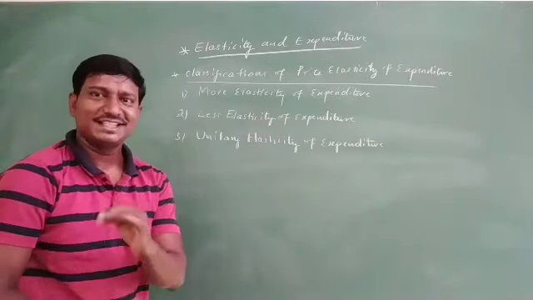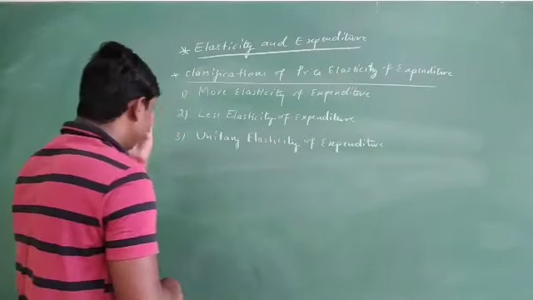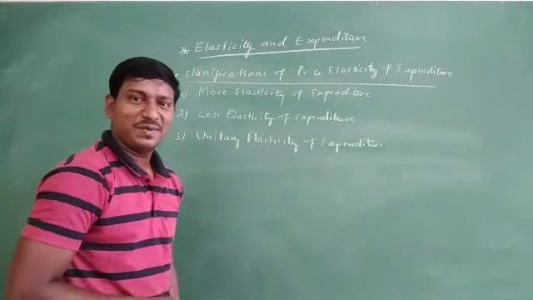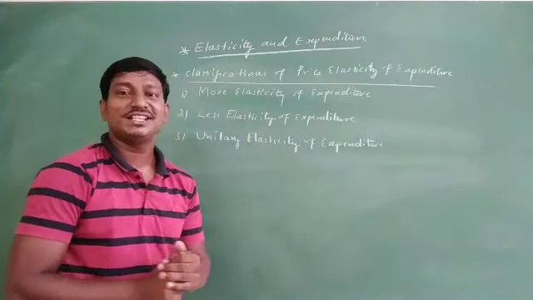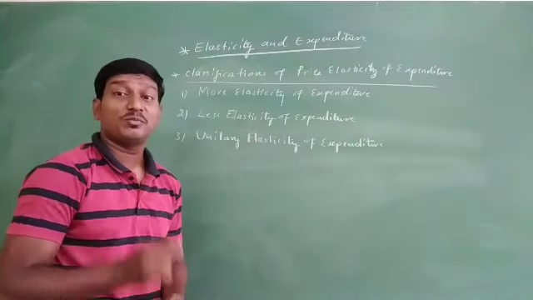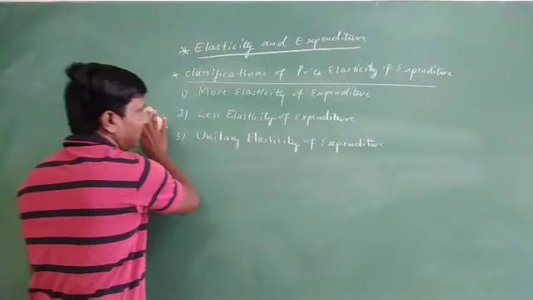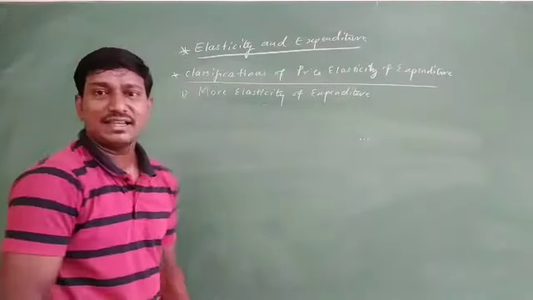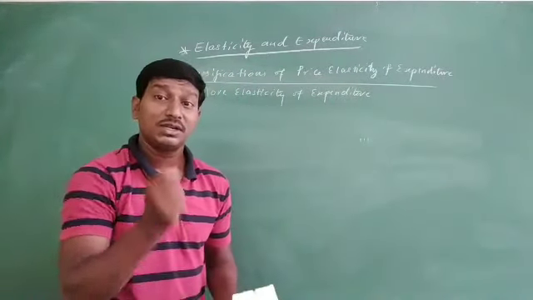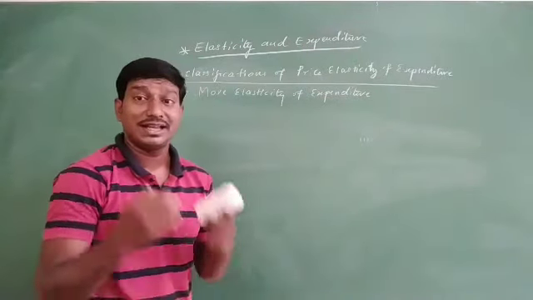Well, see, these are the three different classifications of price elasticity of expenditure. That is, more elasticity of expenditure, less elasticity of expenditure, and the last one, unitary elasticity of expenditure. So what does that tell us in case of more elasticity of expenditure? Friends, more elasticity of expenditure is the same as more elasticity of price elasticity of demand, but a little change we are going to see here. So, in case of more elasticity of expenditure, I just define it